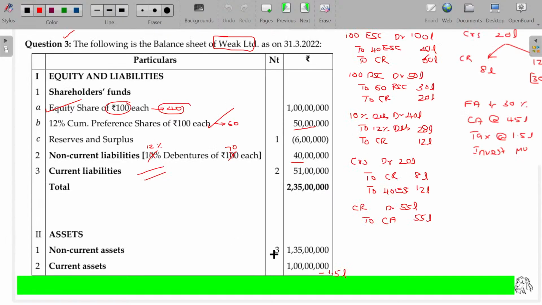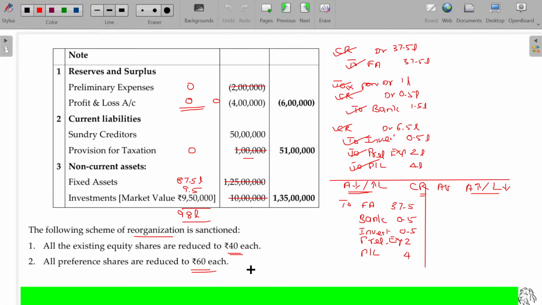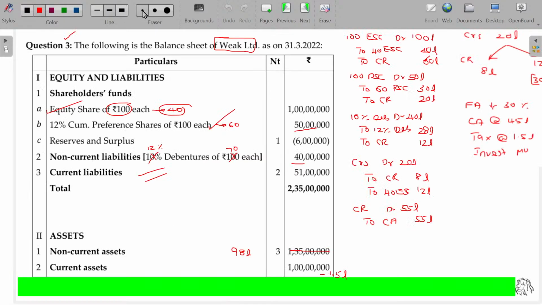So non-current asset, this becomes 98 lakhs. How much? 97 lakhs. Okay. 97 lakhs. Thank you. 97 lakhs here.